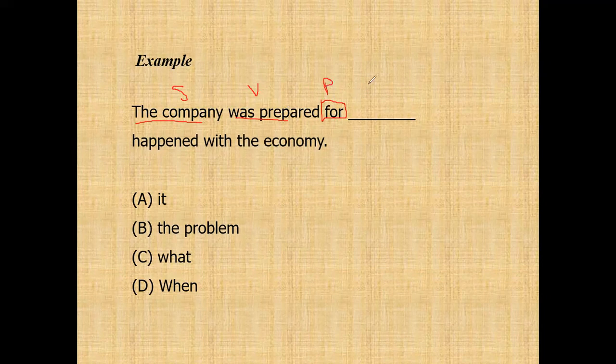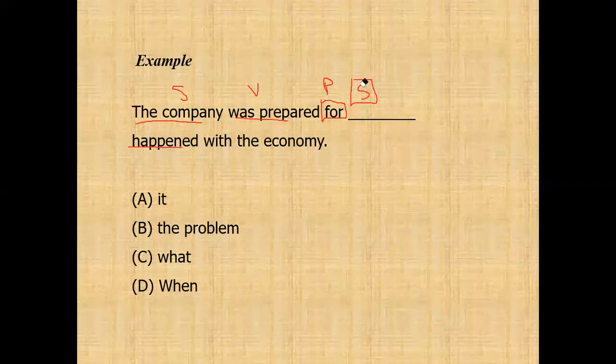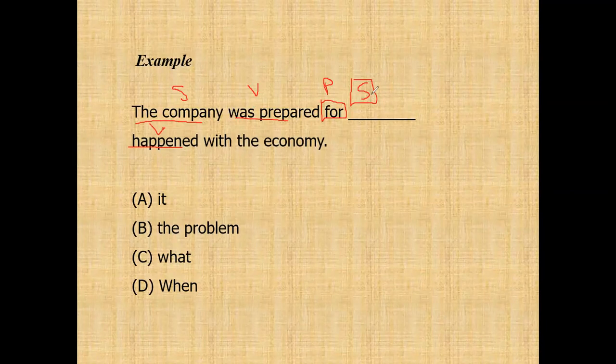So you find subject and then verb, but the subject is the connector. Here there is happen, a verb, so let's find the subject, which is the connector.